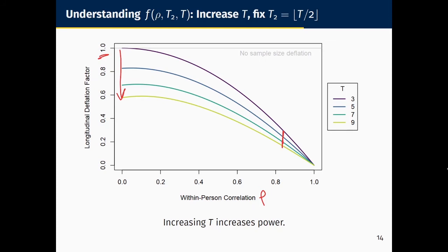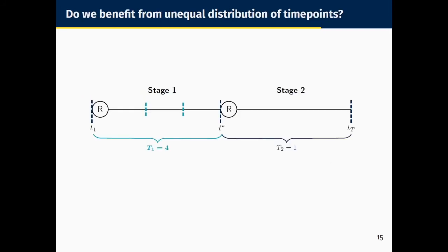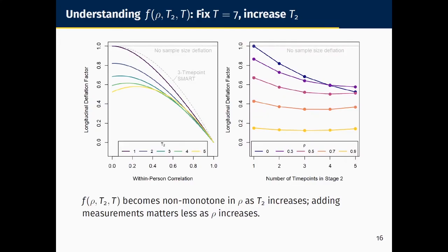We might also ask what happens when we distribute time points unequally across the stages of the trial. So here's a 5 time point longitudinal SMART. We've added measurements to stage 1 but not to stage 2. We could do the same thing where we add measurements in stage 2 and not stage 1. Or we could do a little bit of both. So let's see what happens when, with a fixed number of time points in the whole study, we start moving measurements between stage 1 and stage 2.